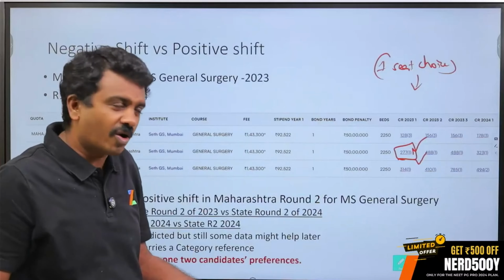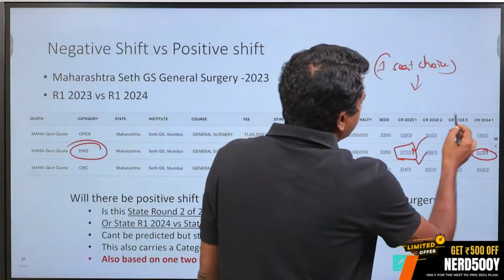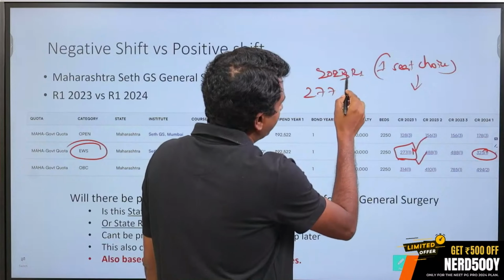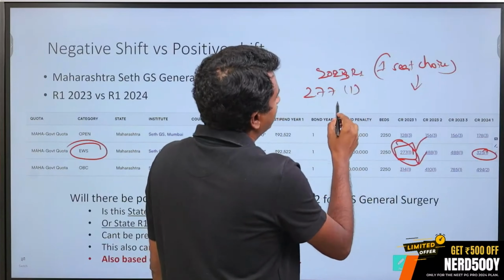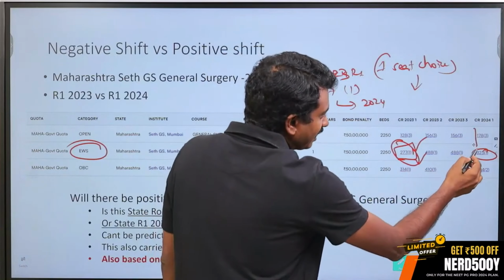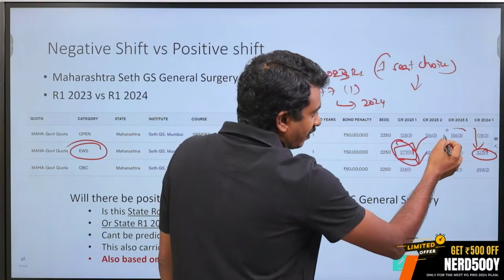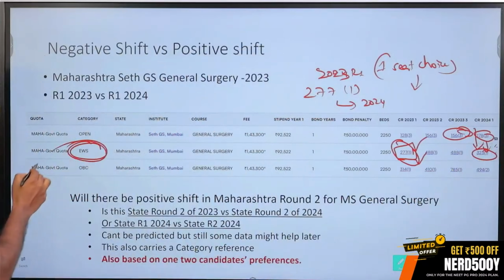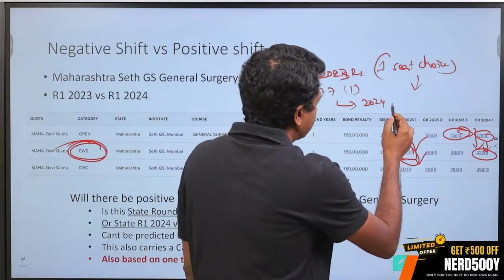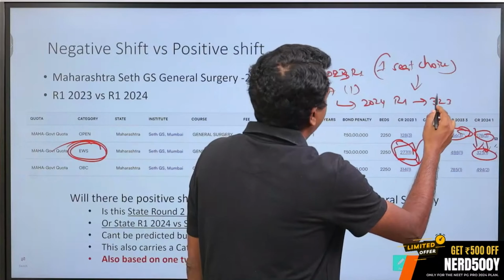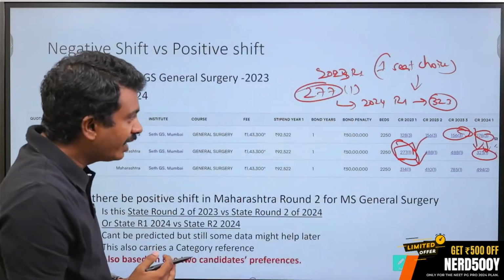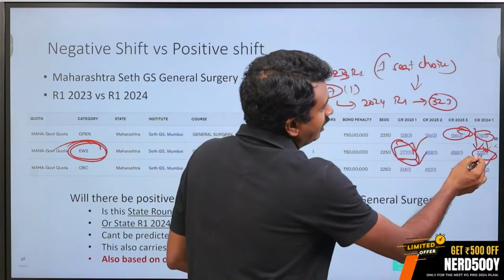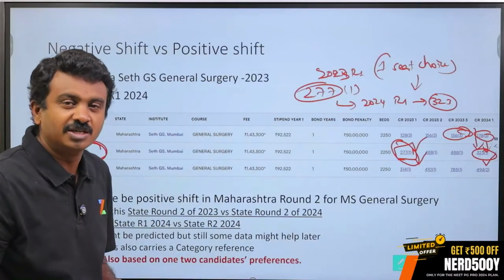Whenever it is a one seat choice, obviously predictions are very difficult, because you can see that 277 was the closing rank in 2023 round 1, one seat of EWS was there. Now in 2024, nobody till 323 was interested in that seat. After 156, after 178 got closed, nobody till 323 who was an EWS candidate was interested in SAGS first or got better seats. So 2024 round 1 closed at 323. Now this is all what you know. Now the query is, am I expecting a shift? If I am expecting a shift, it purely depends upon whether 323 wants SAGS general surgery or not.